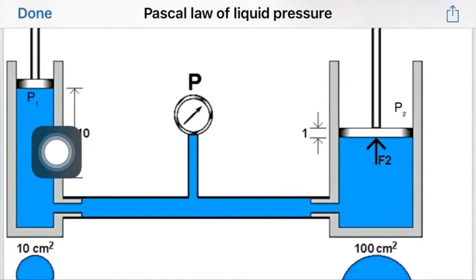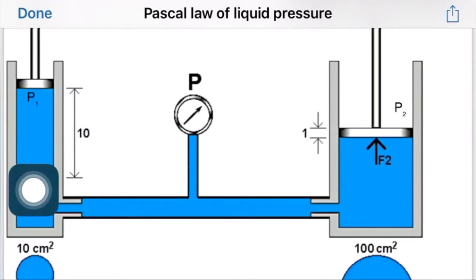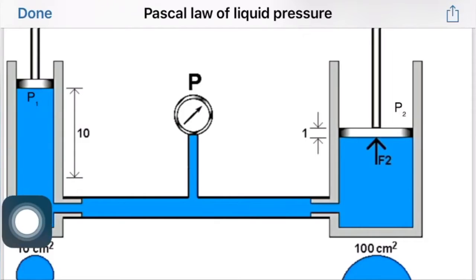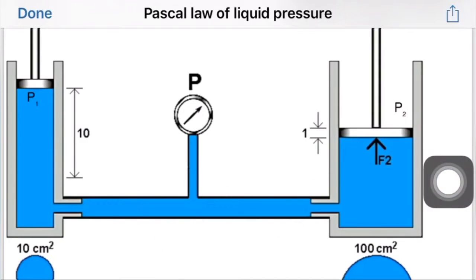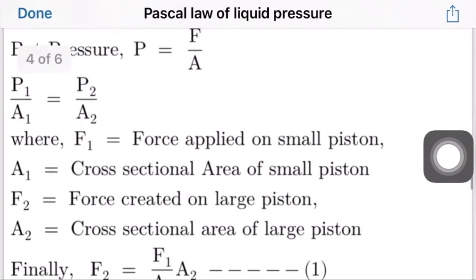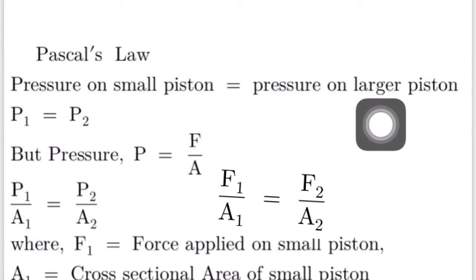So according to Pascal's law, pressure P1 is equal to pressure P2. This is because the applied pressure gets transmitted in all possible directions in a liquid contained in a closed container. I have applied the same concept here, so it is written as: pressure on the small piston is equal to pressure on the larger piston.